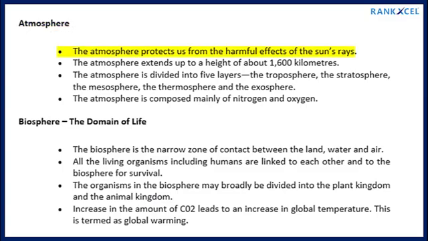Atmosphere. The atmosphere protects us from the harmful effects of the sun's rays. The atmosphere extends up to a height of about 1,600 kilometers. The atmosphere is divided into 5 layers: the troposphere, the stratosphere, the mesosphere, the thermosphere and the exosphere. The atmosphere is composed mainly of nitrogen and oxygen.